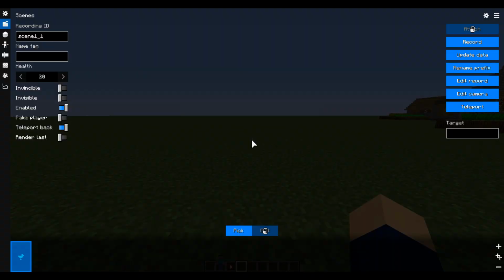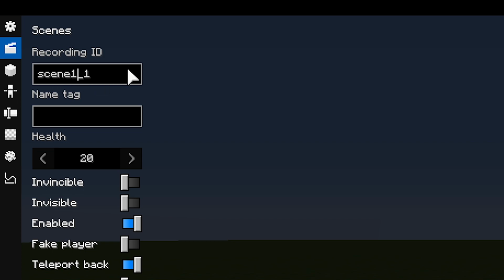I will now address how naming works in the scenes, as I changed the renaming behavior for duplication a little bit. The name of an actor consists of the scene name in the beginning and an index at the end. Now you have the ability to utilize multiple indices as long as you separate them by an underscore. For example, you can have this name with scene 1 in the beginning and then some other index names like Steve_drunk_1. Here the indices would be Steve, drunk and 1. If you duplicate the scene, it will recognize multiple indices and only rename the first name, which would be the scene name.